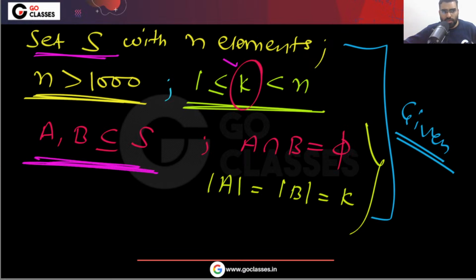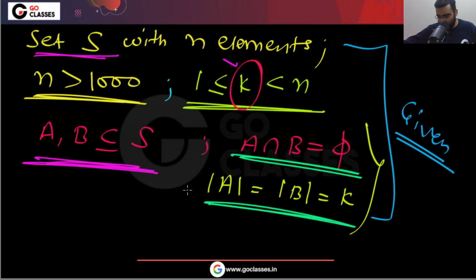There are 2 subsets of S which are disjoint, and their cardinality is equal to K.